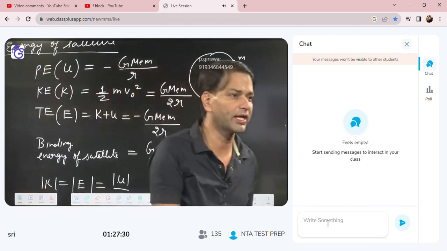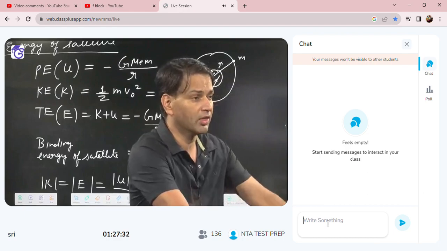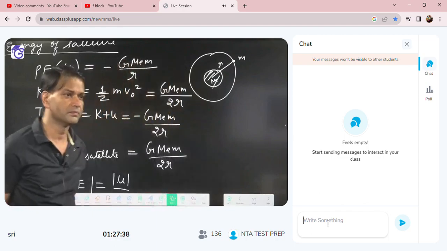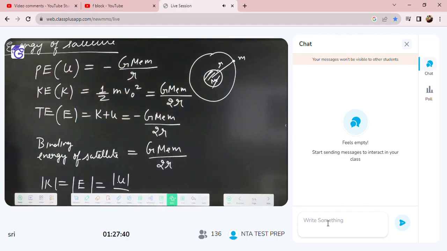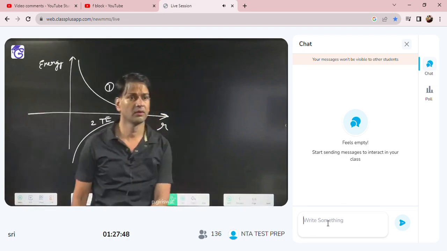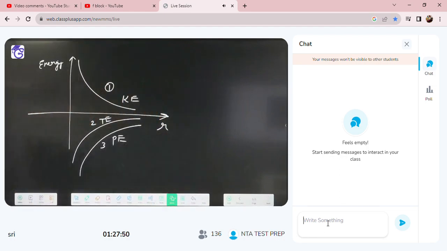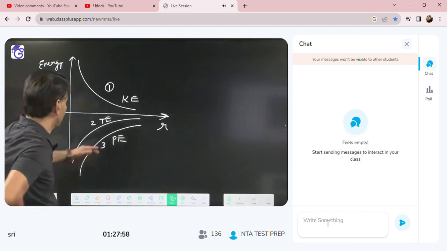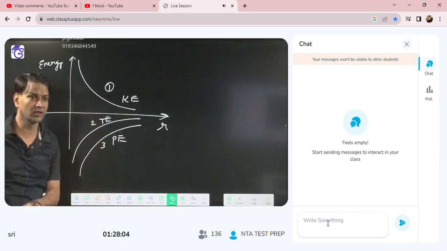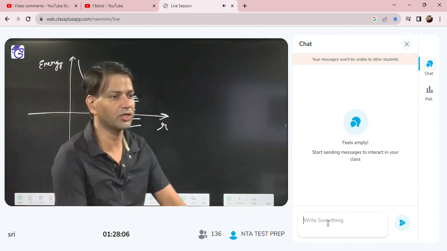In potential energy, the denominator is r; in total energy, the denominator is 2r. Understood or not, Yusuf? So here, more negative is what? The lower graph. So that's why this is potential, and this is the total. Yusuf still has not understood.